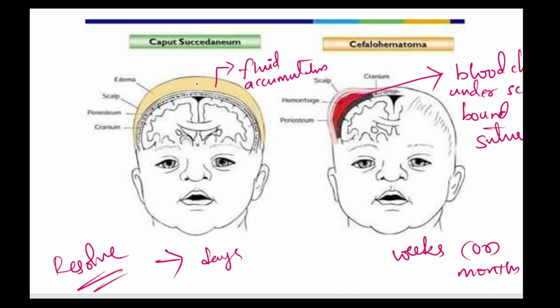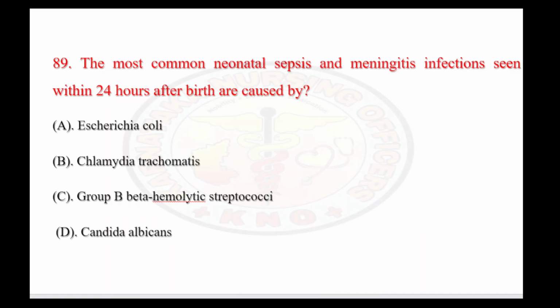In caput, you are just going to see only edema, like fluid accumulation over the scalp. But in cephalohematoma, this kind of feature will be there. Generally, when we put a cap over the child's head, it sits evenly, so evenly you can see fluid accumulation. But in cephalohematoma, only on one side you can see the swelling, and that too it is a collection of blood. So this is the pictorial representation of these two terms so that you can easily remember. So let's see the next question.